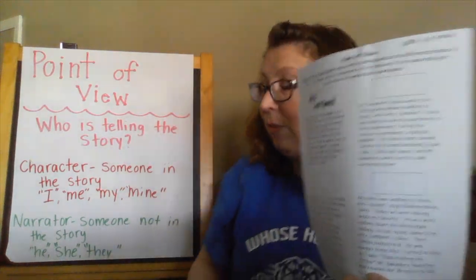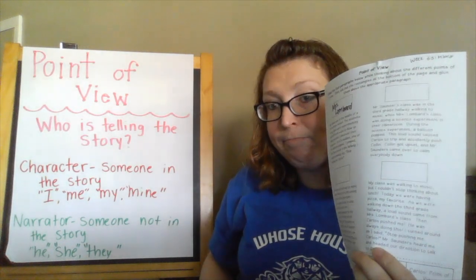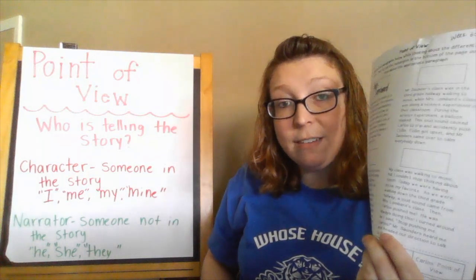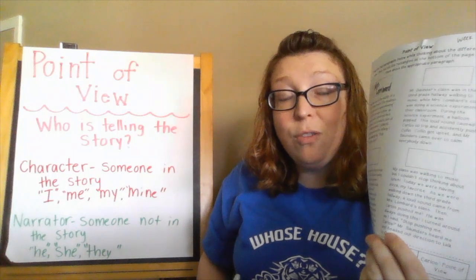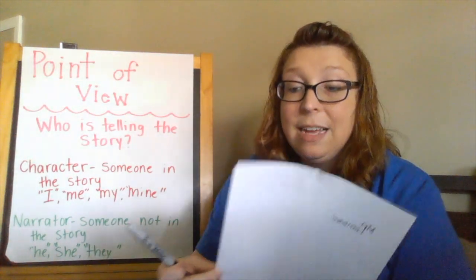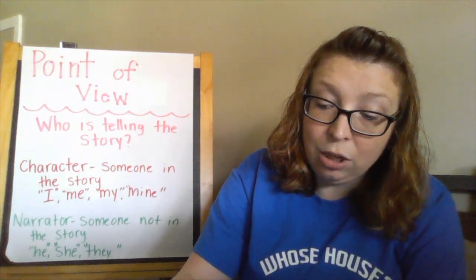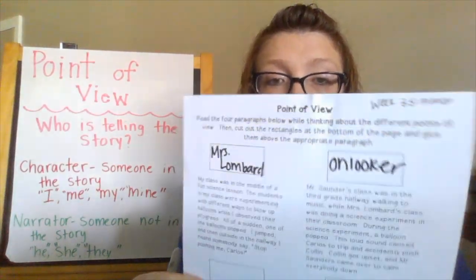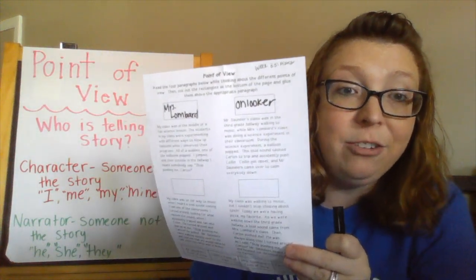What types of words did you hear? Did you hear I, me, my, or mine? Did you hear things like he and she and they? They were doing a science experiment. He tripped and fell. Right. So would it be a character or the narrator? Correct. This is the narrator. And on this one, they call it an onlooker. That is just a fancy word for narrator. So glue the card right here that says onlooker. Pause the video, and when you're finished, hit play.